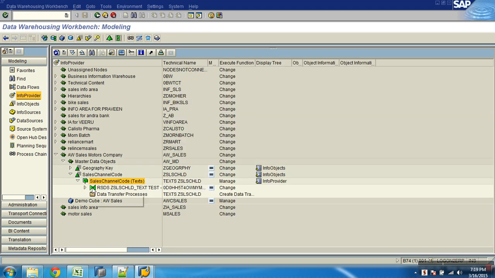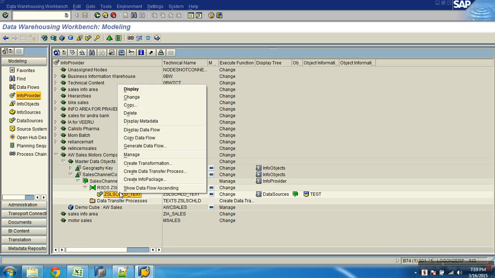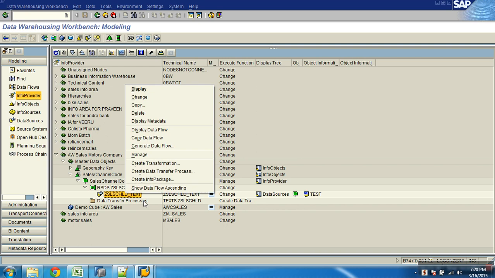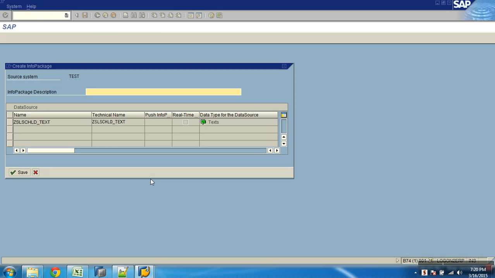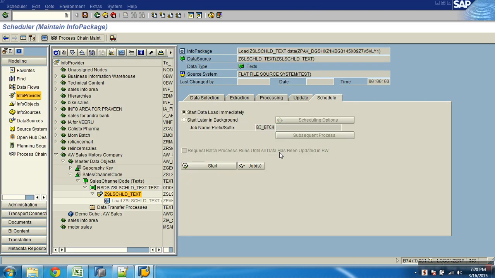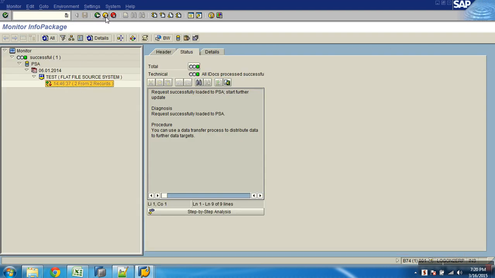Activate. Next is what? Will this have a PSA table? Previously it was 177, now it will be 179. Okay. Next what? Create info package. Schedule and say start. 2 records, monitor, 2 records have come into PSA.